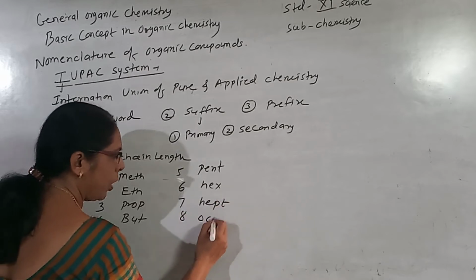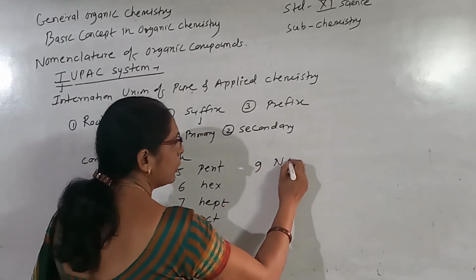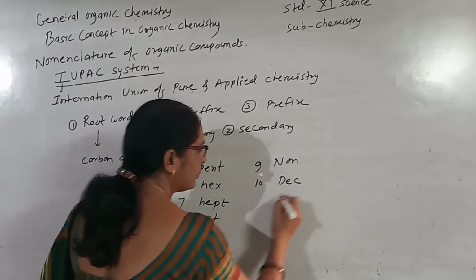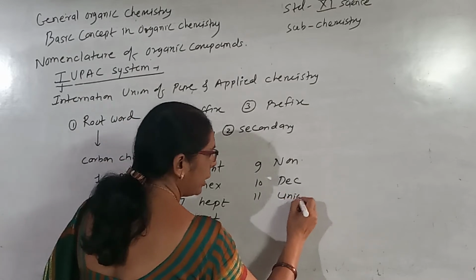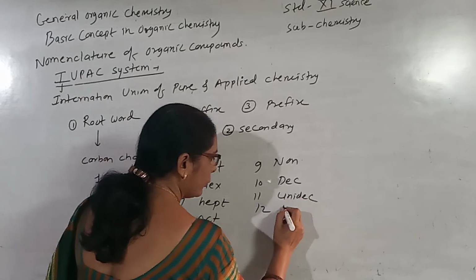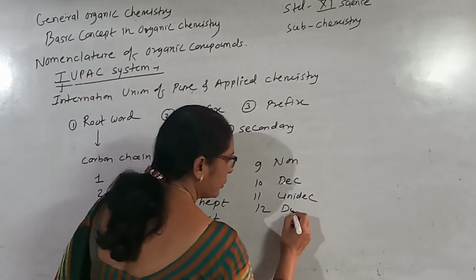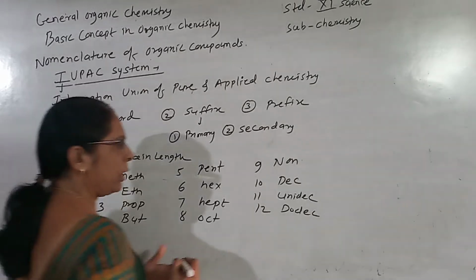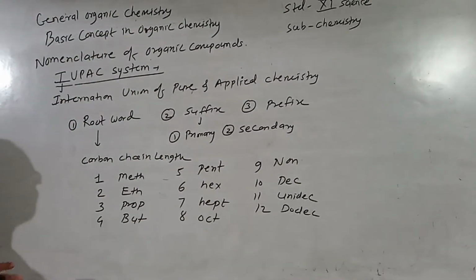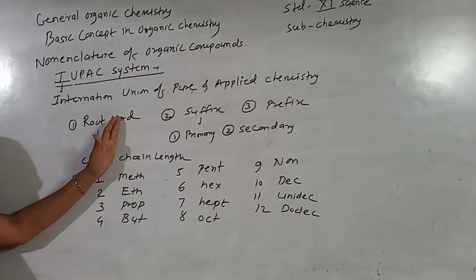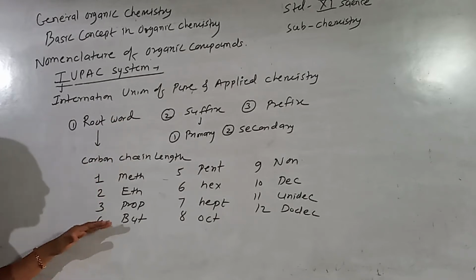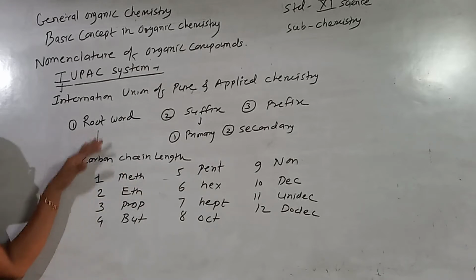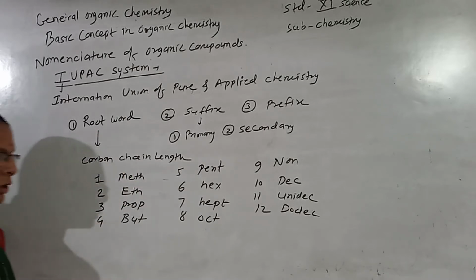Eight is oct, nine is non, ten is dec, eleven is undec, twelve is dodec. In this way, the number of carbons it possesses gives the name. So the root word is decided depending upon the number of carbons, on the carbon chain length. Then go for the suffix.